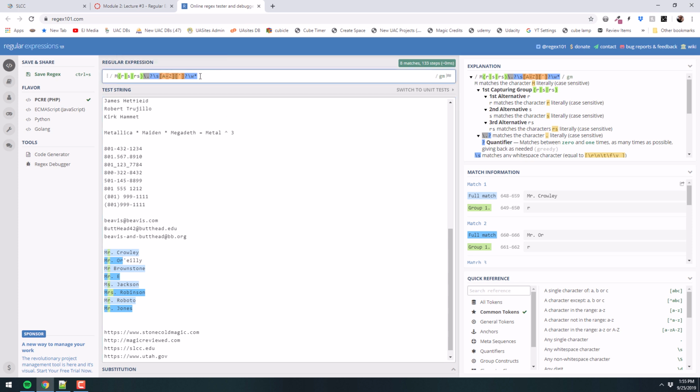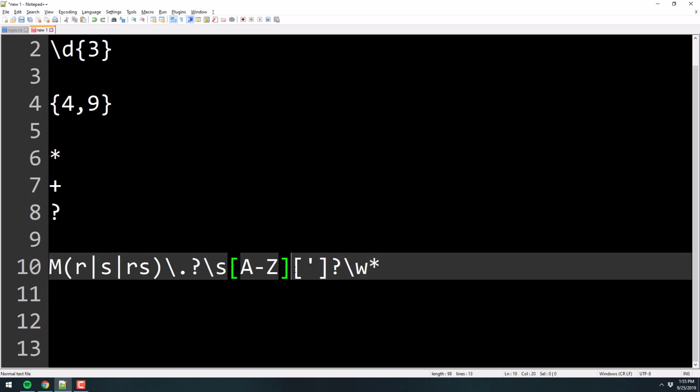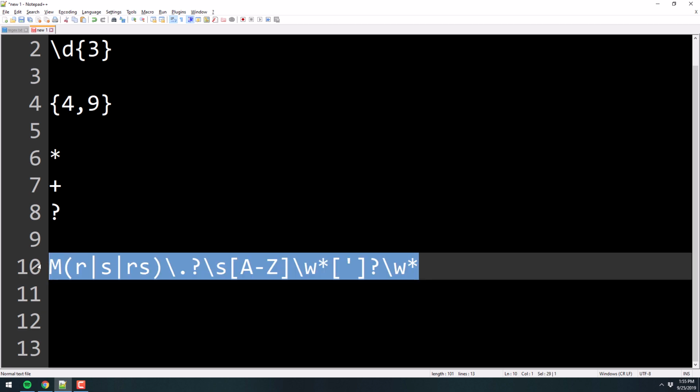Well, you can say this. You could put another one of these guys right after the capital letter. Let's say that it has to be a capital letter. That's one of our rules, okay? Followed by 0 or many characters. Followed by an apostrophe, 0 or 1 of them, followed by 0 or many characters. So that will give the scenario where it's immediately followed by the R, which is our W right here where my cursor is blinking, then the apostrophe, and then the rest of them. That should catch everything, and it does.